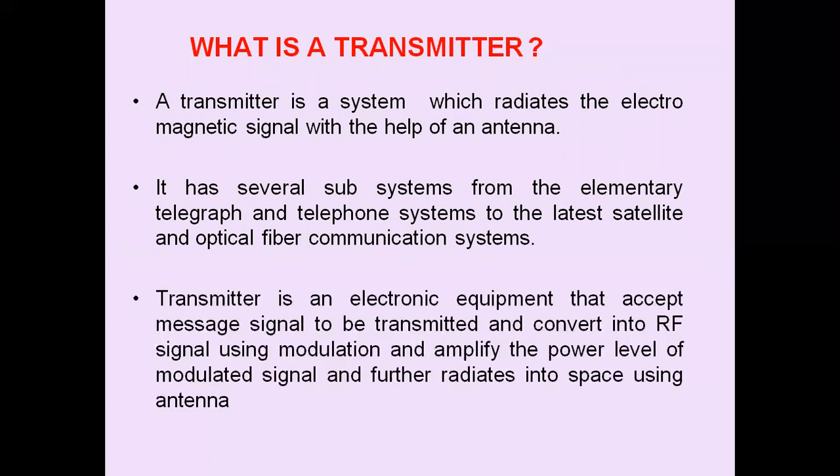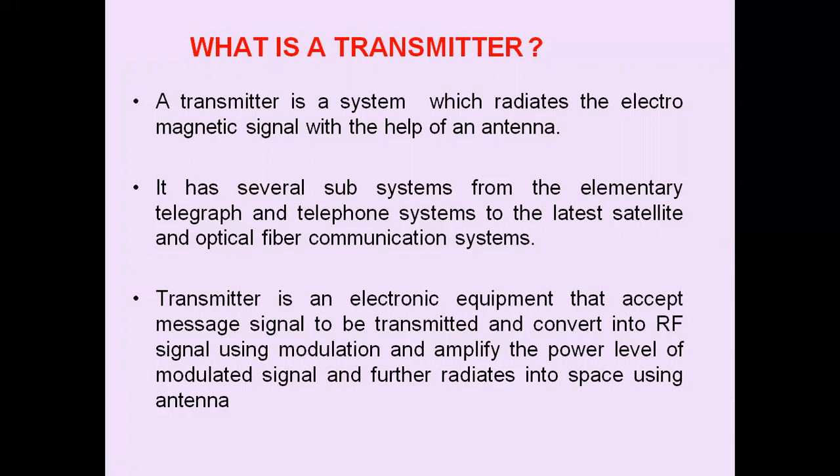A transmitter is an electronic equipment that accepts the message signal to be transmitted and converts it into an RF signal using the modulation process, amplifies the power level of the modulated signal, and further radiates it into space using an antenna. And what are the basic functions of the transmitter?